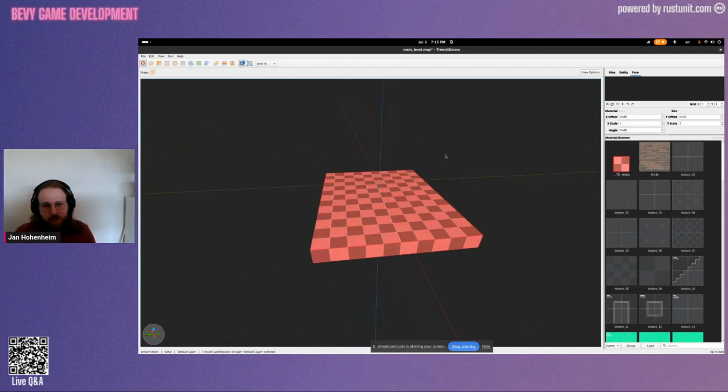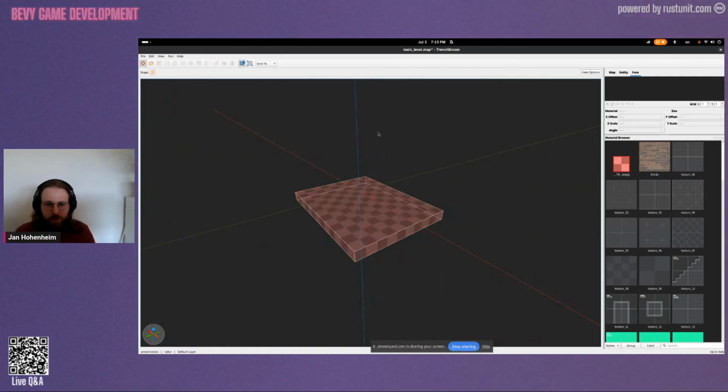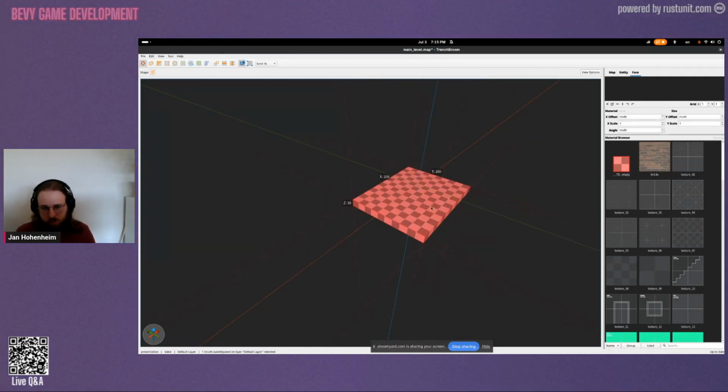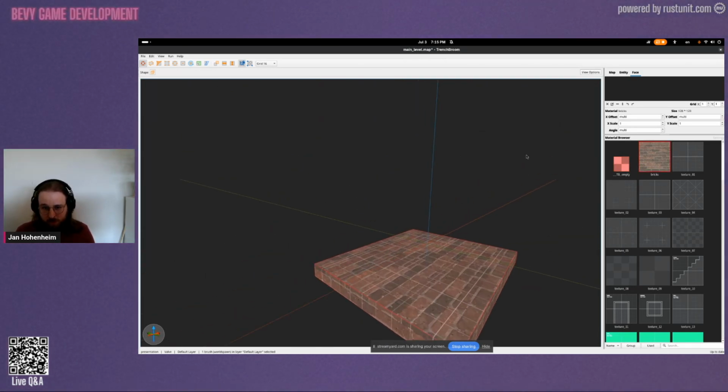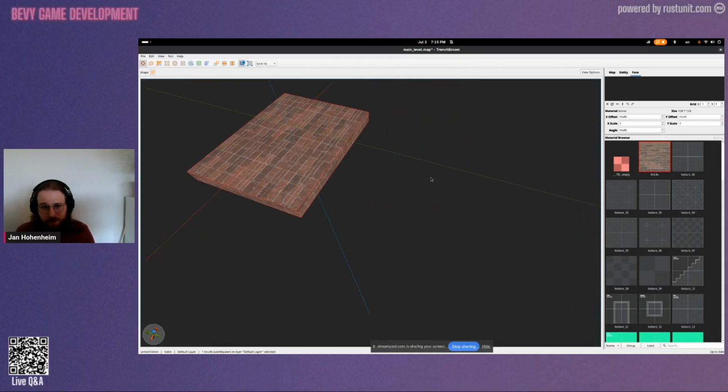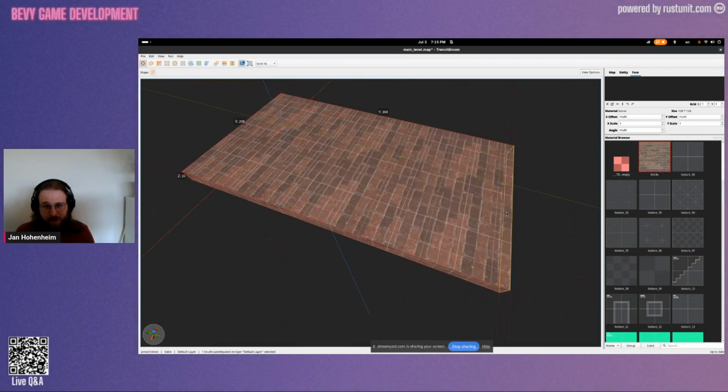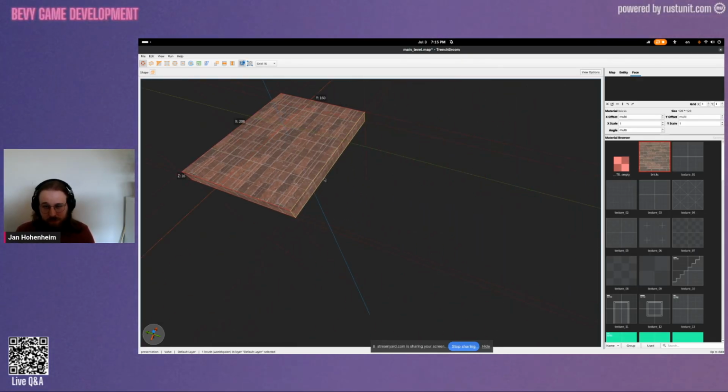So when you open TrenchBroom and start a level, this is what you're greeted with. It's just a little floor over here. This is a texture that says no texture, so this will be completely invisible. I've already set up some textures here, so we can change this to a brick texture. And you will notice that the bricks are automatically tiled for you, which is nice.